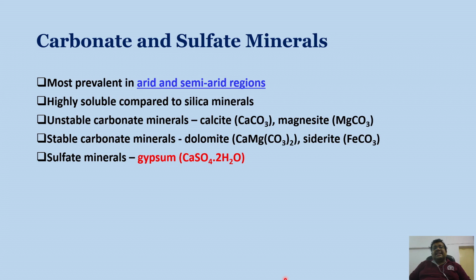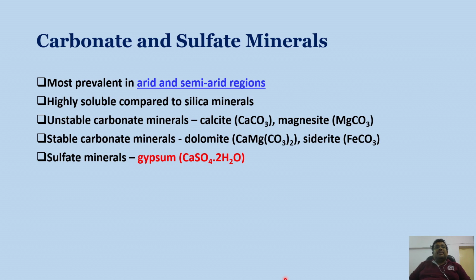So guys, we have discussed the major components of secondary soil minerals. We first discussed the important crystalline clay minerals, then the non-crystalline clay minerals, interstratified minerals, intergrade minerals, then fibrous minerals.